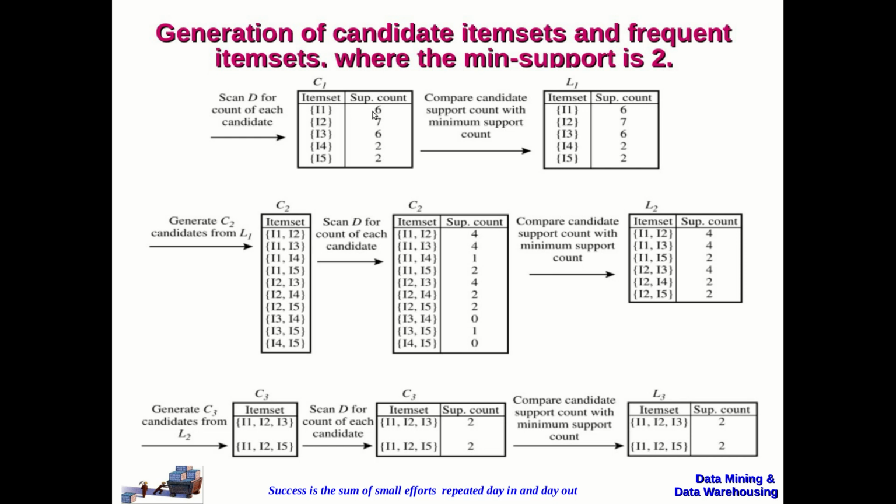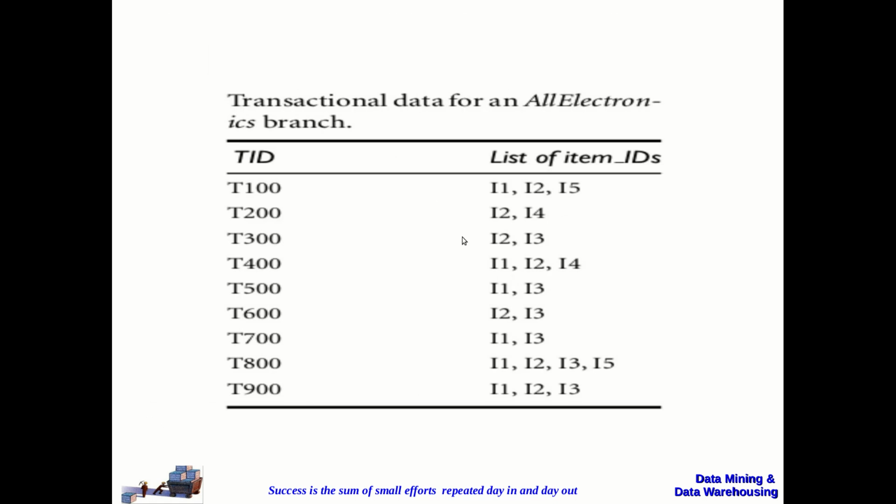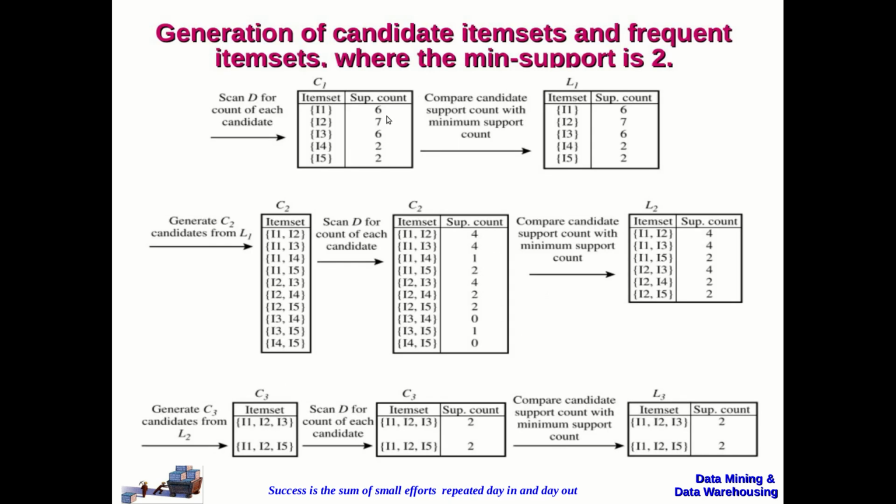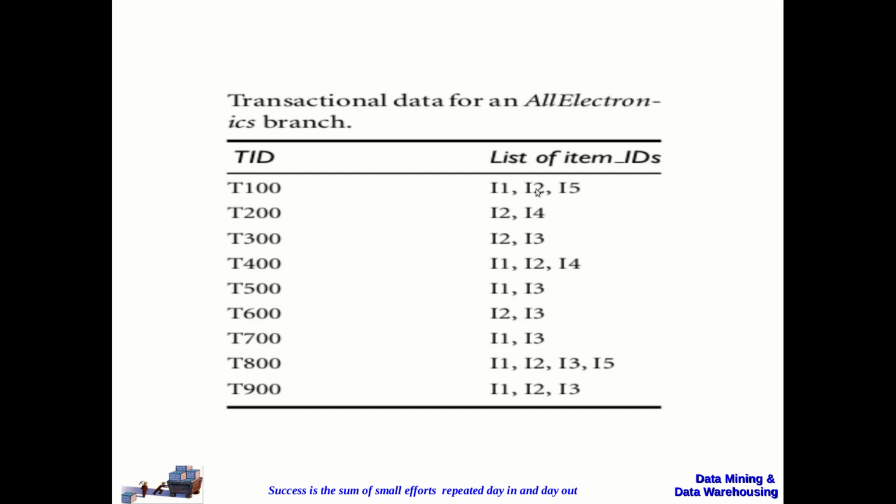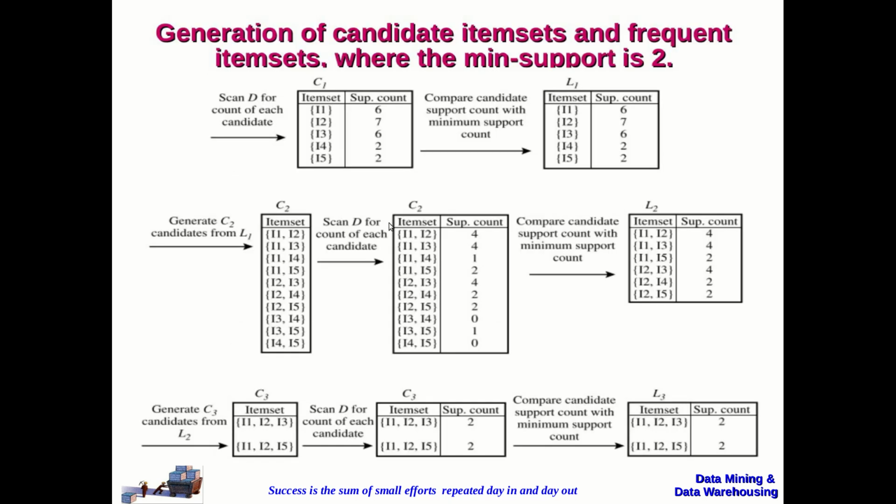So it says 6 transactions contain I1. You can see 1, 2, 3, 4, 5 and 6. These are the 6 transactions that contain I1 as the item. And 7 transactions has I2, 1, 2, 3, 4, 5, 6 and 7. These are the 7 transactions that contain item 2, I2 and so on.